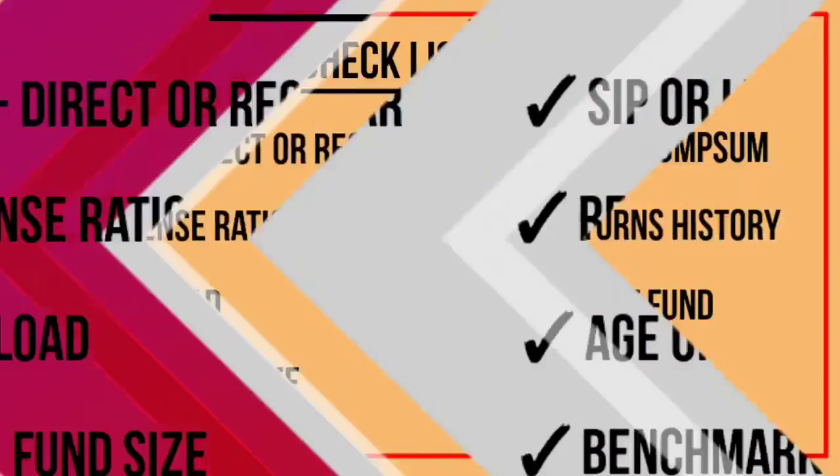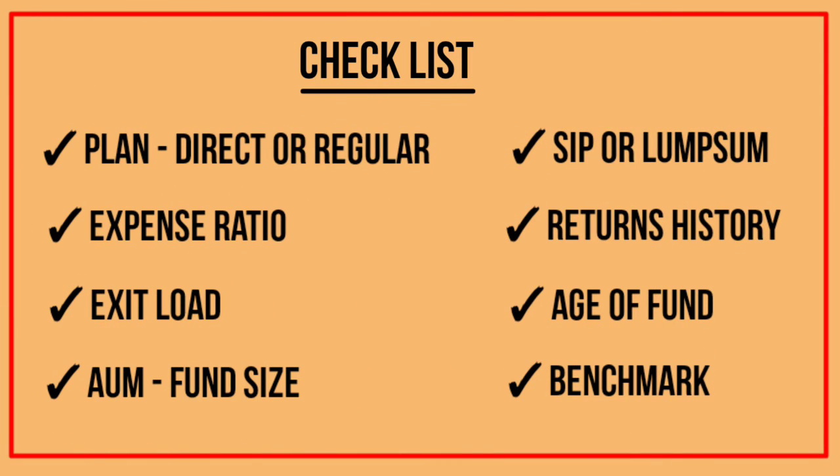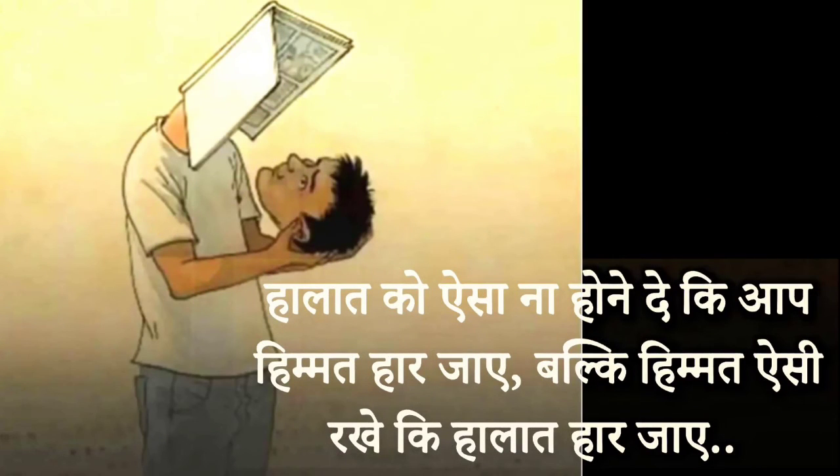Now finally we will discuss the summary checklist of what we have discussed. Always go with the direct plan. Second, the expense ratio should be less than or equal to 1. Exit load should be lower the better, less than 1%. Fund size should be medium, in the range of 10,000 to 15,000. SIP or lump sum depends upon the category of investor you belong to. Return history is a must for analyzing any scheme. Then the age of the fund, the older the better, and the benchmark index should be analyzed, to know from which benchmark the mutual fund company is purchasing stocks.